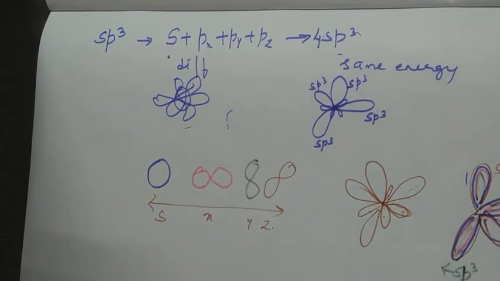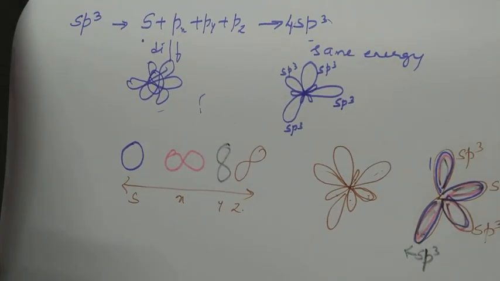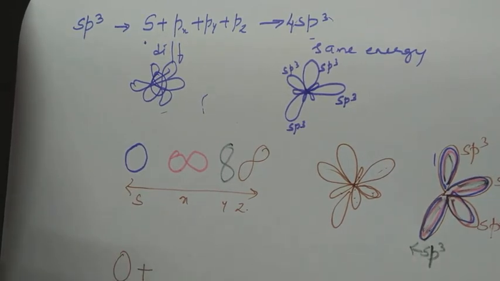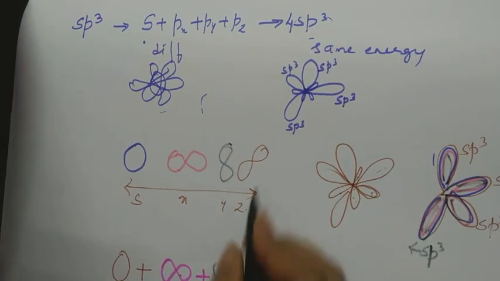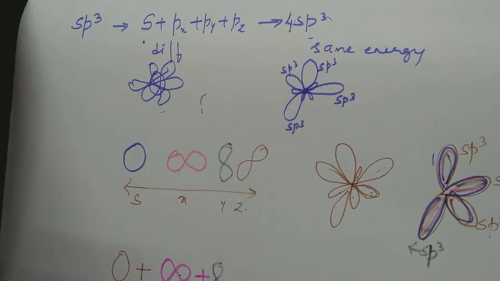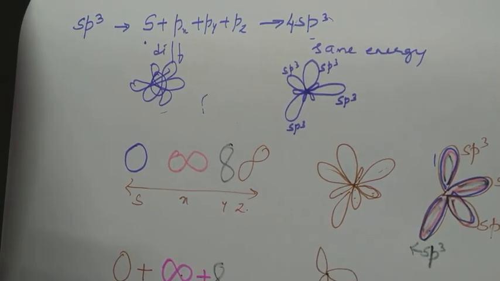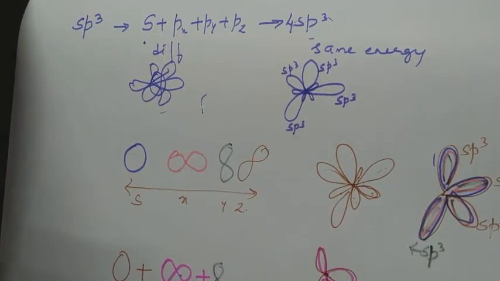Understood? Okay. Similarly, if one s orbital and 2 p orbitals mix together, I have s here and I have px, py, but pz is not involved. So how many have mixed? s, px and py orbitals are mixed together.